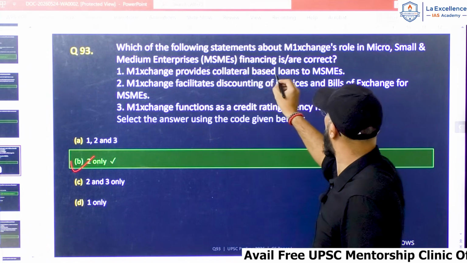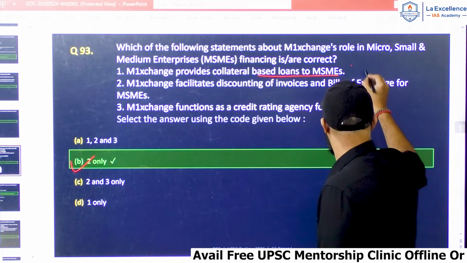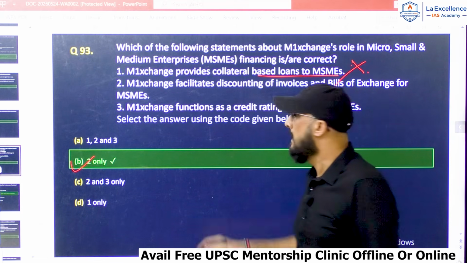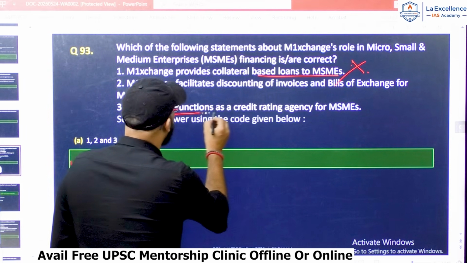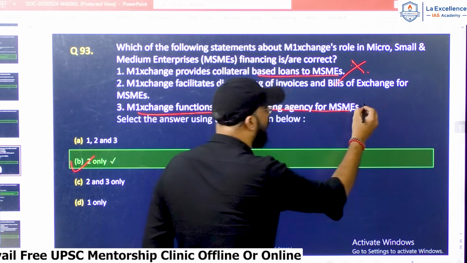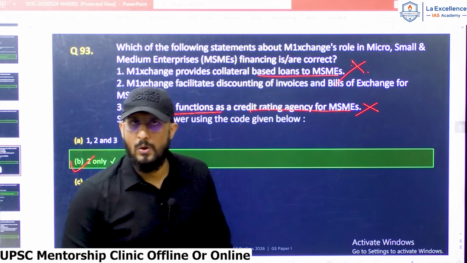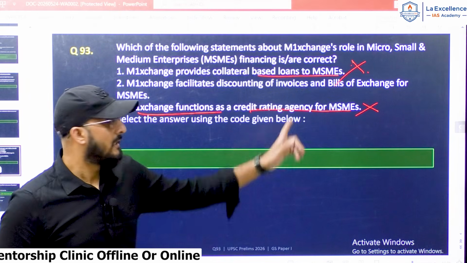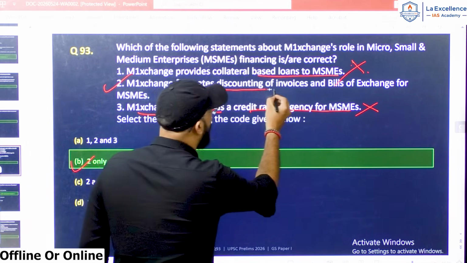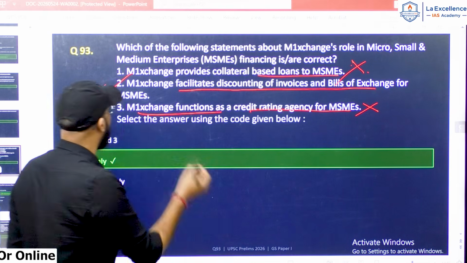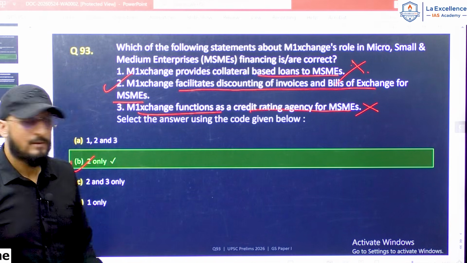M1 Exchange provides collateral-based loans to MSMEs. No, M1 Exchange is not a loan providing platform. Or, M1 Exchange functions as a credit rating agency for MSMEs. No, it doesn't act as a credit rating agency. But M1 Exchange facilitates discounting of invoices and bills of exchange for MSMEs, which is correct.